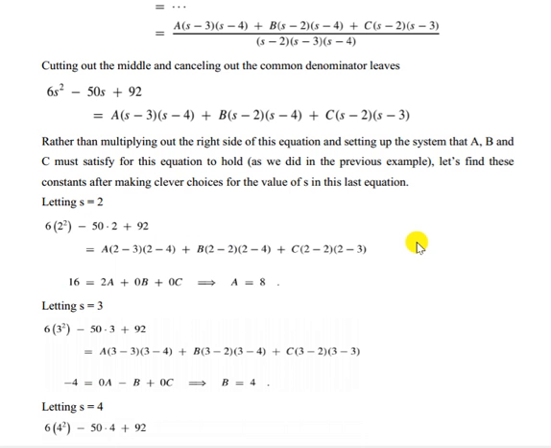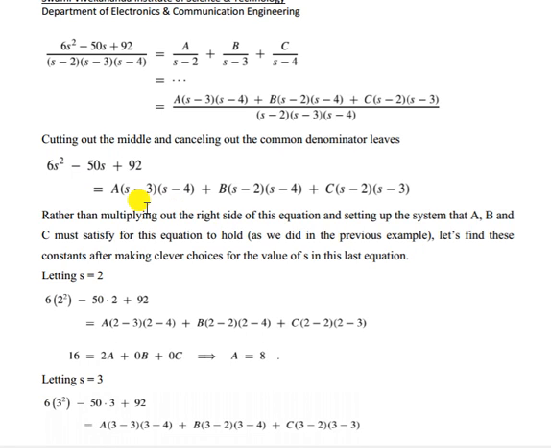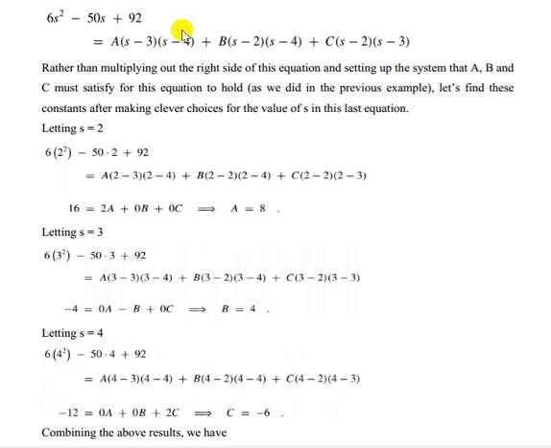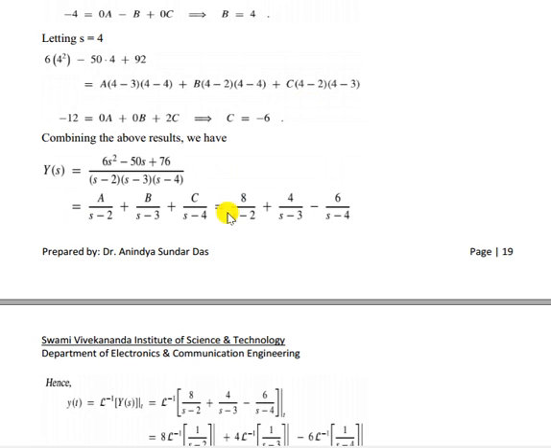Now we can find the s squared coefficient term, s coefficient term and constant term also. Without doing that also we can do it. If we put s equal to 2, these two cancel out and only A remains, so we can find the value of A. Now if we put s equal to 3, this part becomes 0, this part becomes 0, so we can find the value of B by putting s equal to 3. Similarly, if we put s equal to 4, then B will be 0, A will be 0, so you can find the value of C. So this is another way to find it. Okay, then we can get the value of this.